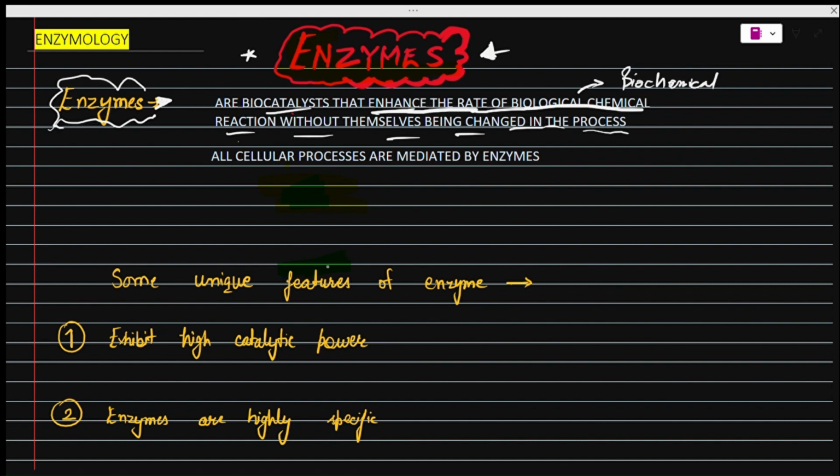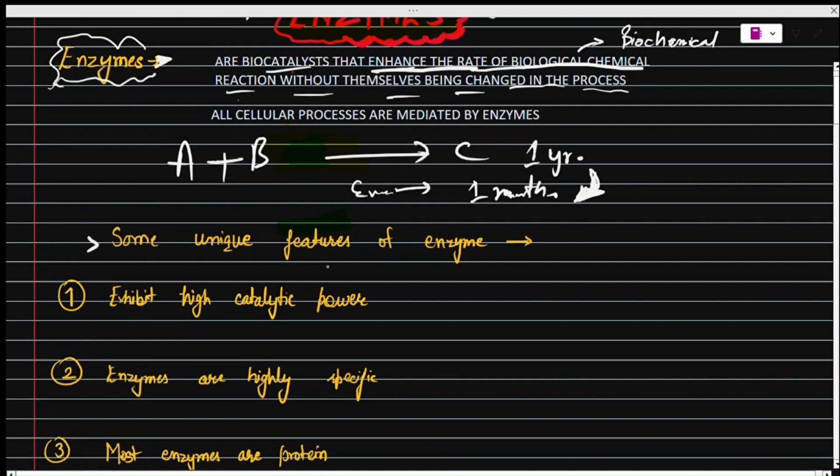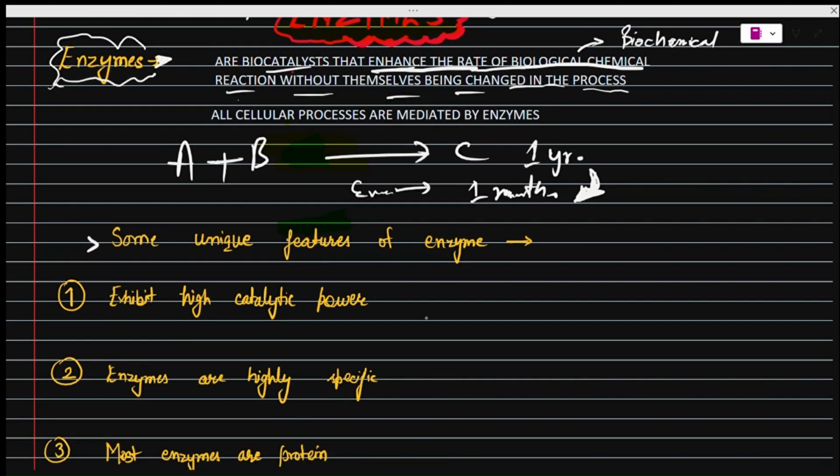Okay, like if A plus B will convert to C in, let us say, 1 year, then if the enzyme is there, it will take only 1 month. So you can see that it will decrease the time of the reaction significantly. Some unique features of the enzymes are: first, they exhibit high catalytic power, right? So this here is the example of its high catalytic power.